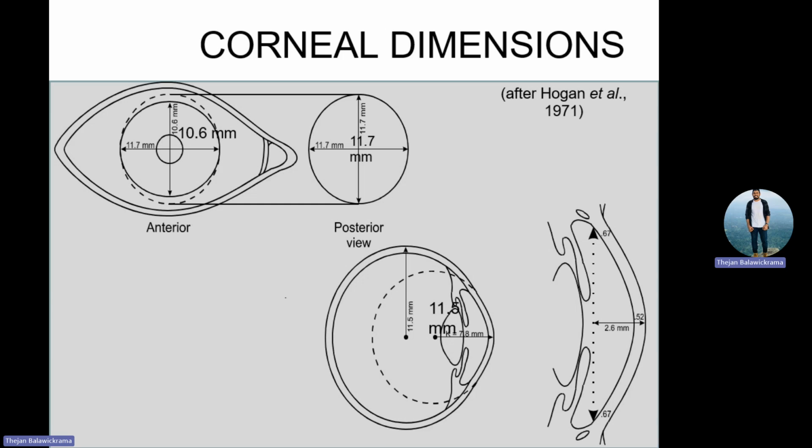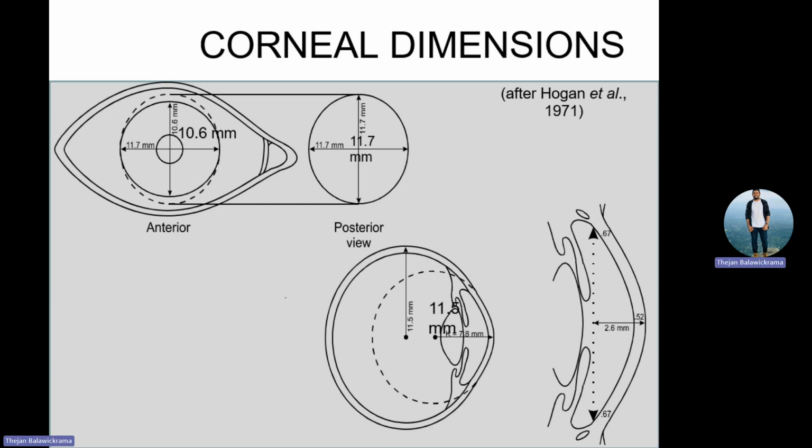Generally females have nearly 0.1 millimeter less diameter than males. Understood, right? This was recorded in 1971.